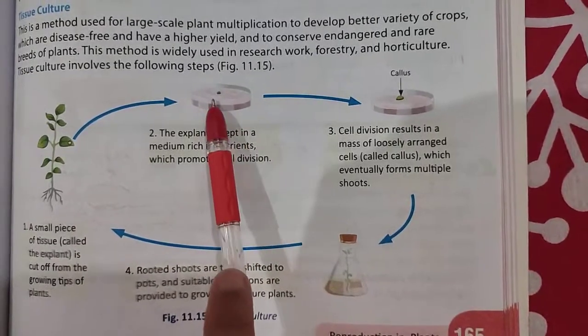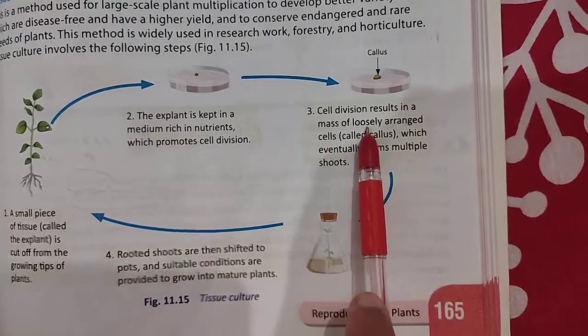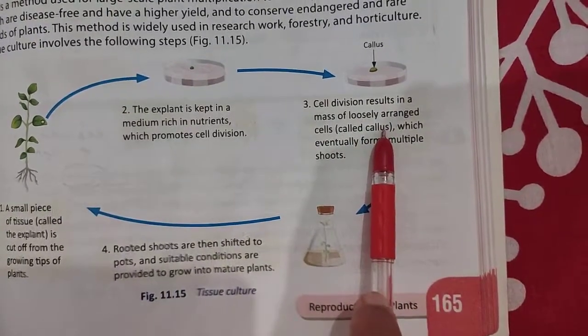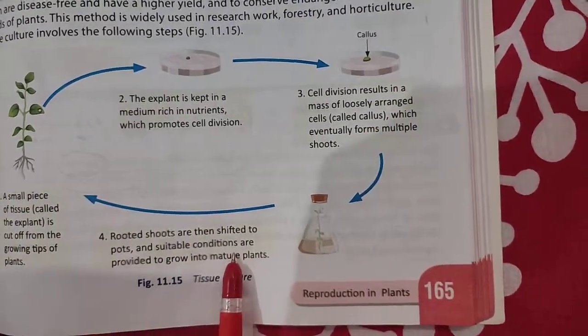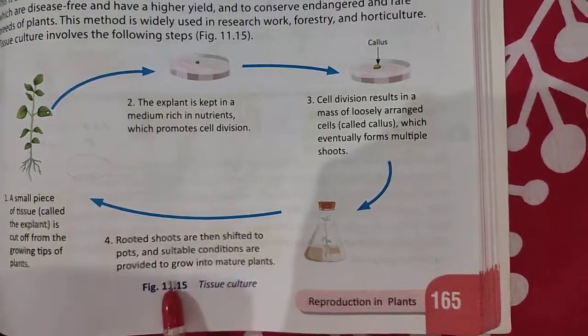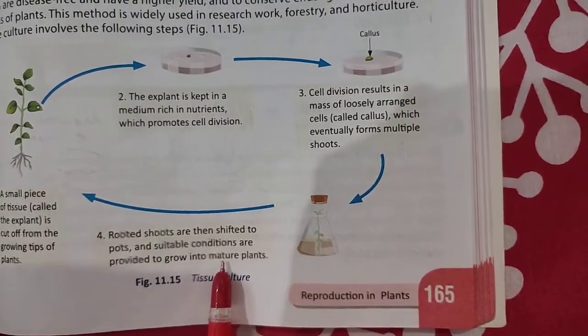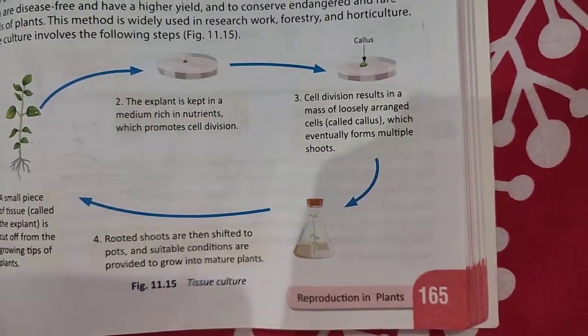After that, the group of tissue develops into a group of loosely arranged cells, which is known as the callus, and slowly that callus is converted into a small plant by developing a root and shoot system, and then this plant is replanted into the soil to become a mature plant.